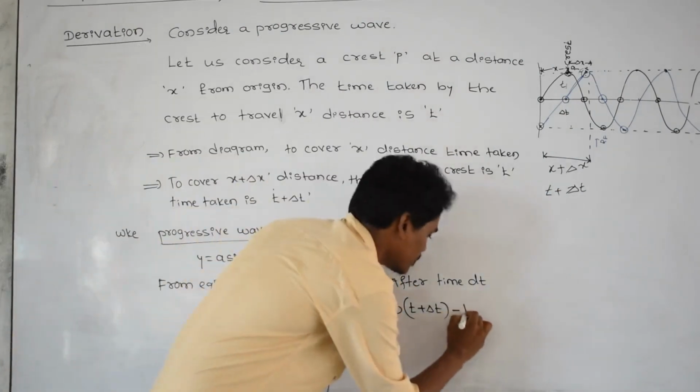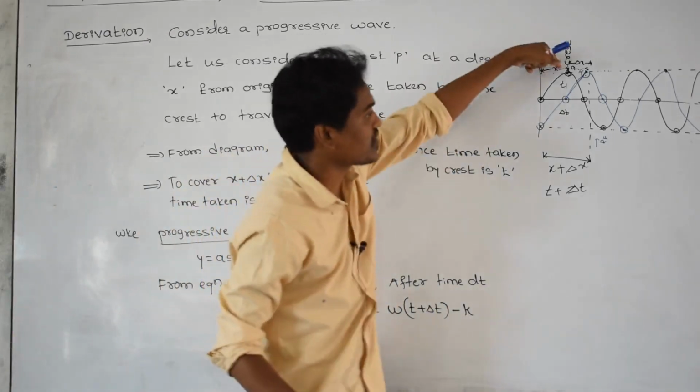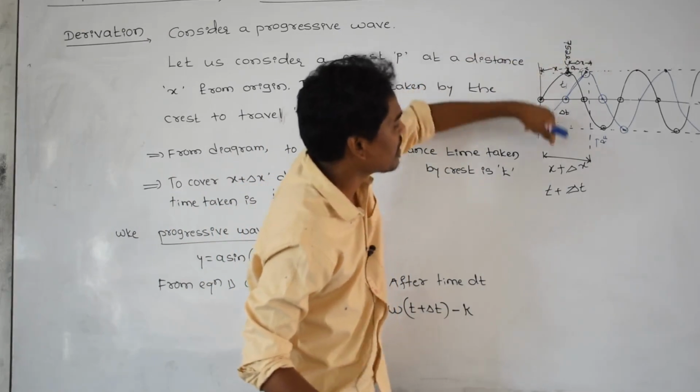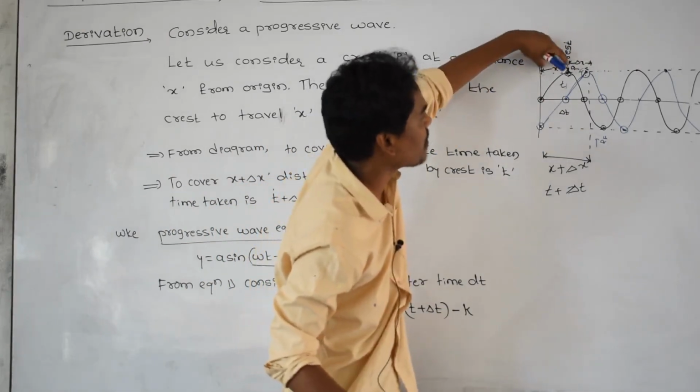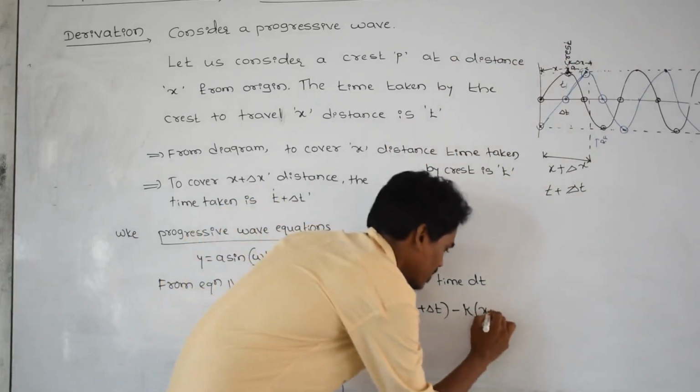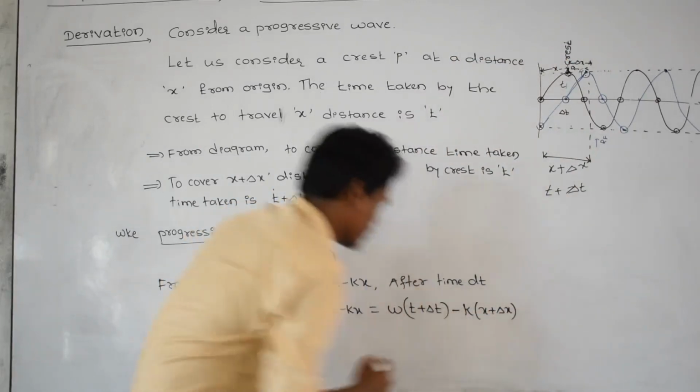If this crest moves from here to here, what is the total distance? x becomes x plus delta x. So omega (t plus delta t) minus k (x plus delta x).